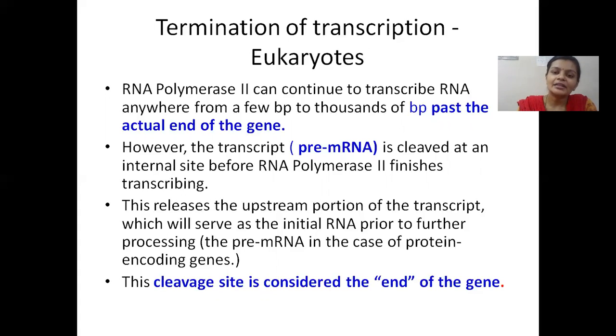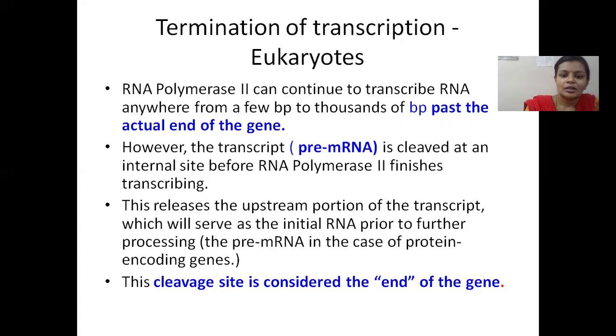And after that, separate proteins are involved in cutting off this mRNA transcript. The nascent mRNA is cut off at the specific site, and it is cleaved and removed from the growing mRNA transcript. And only after that, RNA polymerase stops transcribing.